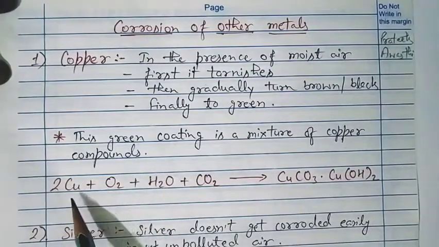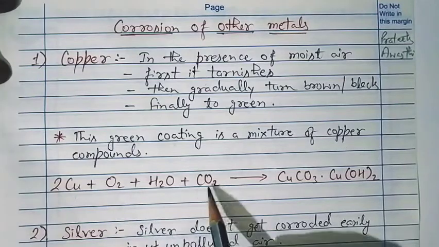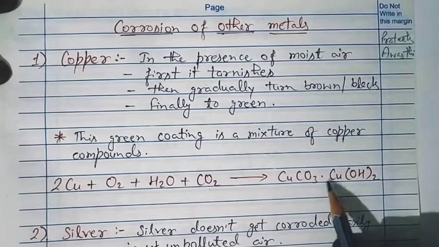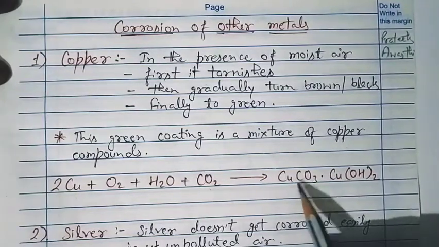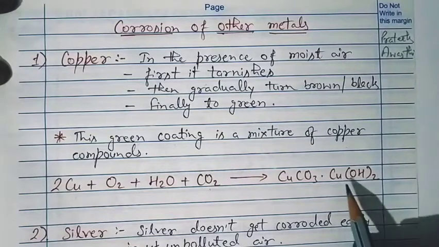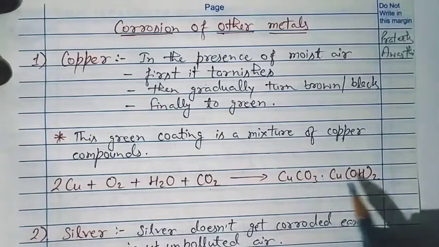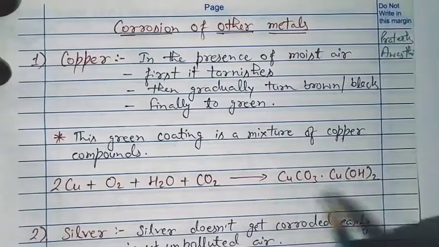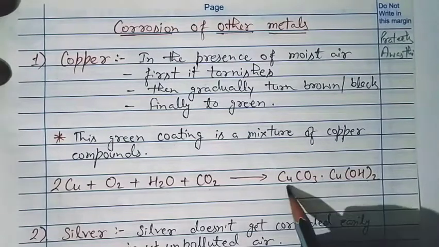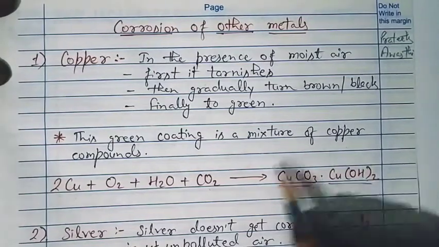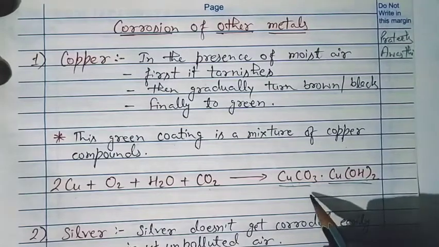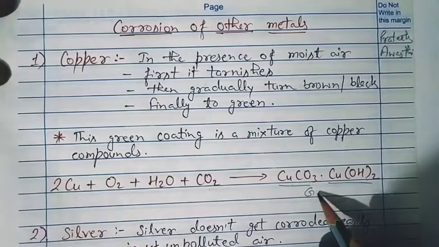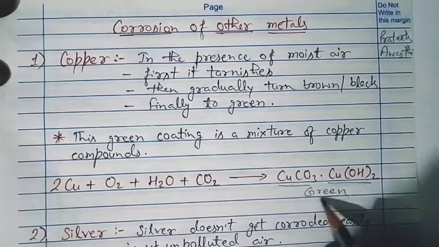Let's see the reaction. Copper reacts with oxygen, water and carbon dioxide present in the air. The result is copper carbonate and copper hydroxide, that is CuCO3.Cu(OH)2. This shows that copper carbonate and copper hydroxide are present as a mixture. It means this is not a simple compound. This is a mixture of two compounds: this is one compound and this is the second compound. Both together are known as the effect of corrosion of copper. And this mixture has a green color.